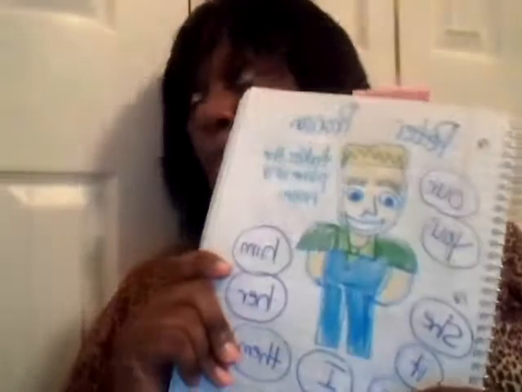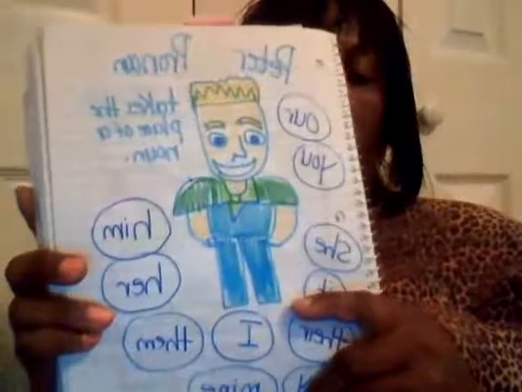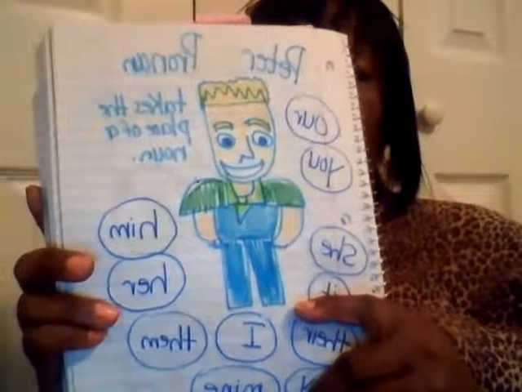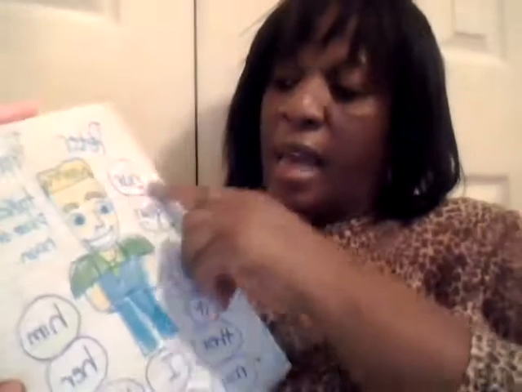Peter, pronoun. Okay, remember a noun is a naming word for a person, place, thing, or idea. If you want to substitute the word for a noun, you can use a pronoun. For example, instead of saying Peter has a boat, you can say he has a boat. Instead of saying this is Anne's car, you can say this is her car, because there are some pronouns that are possessive pronouns. Okay? Our is a pronoun. You, she, it, their, my, I, and mine. So remember, pronouns are words that take the place of nouns.